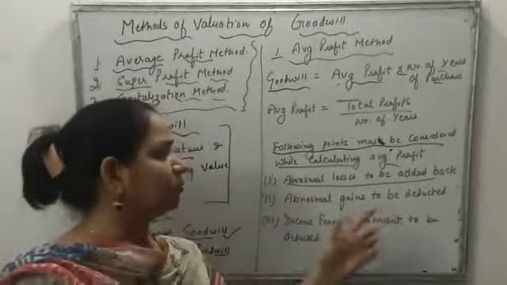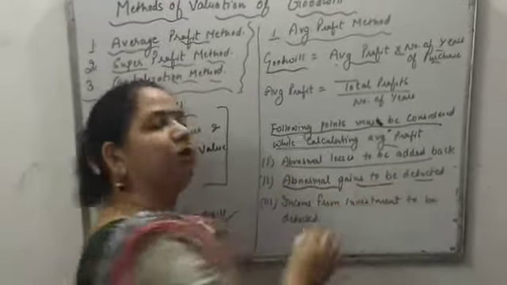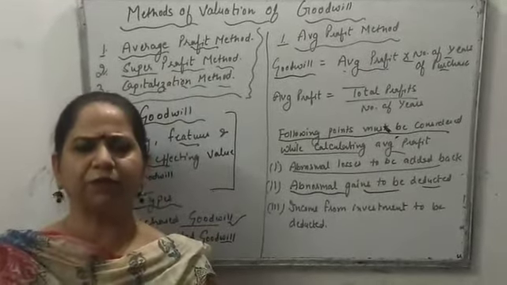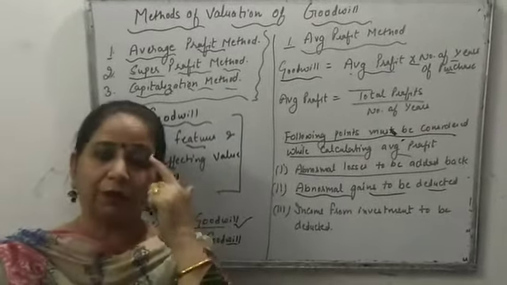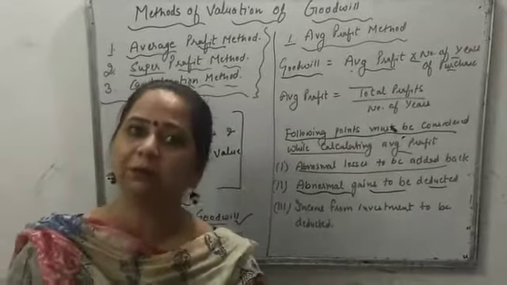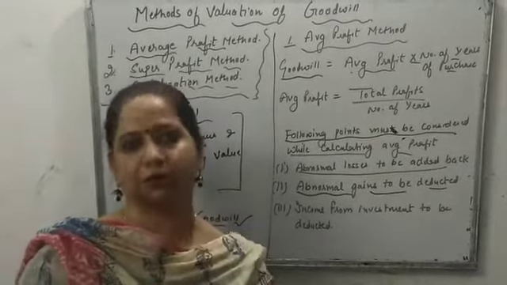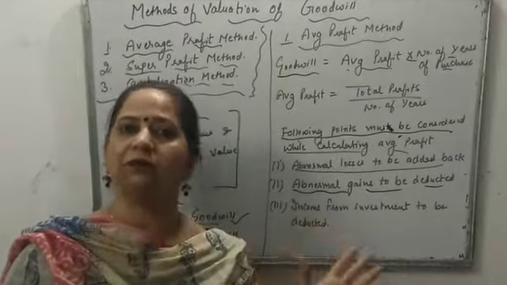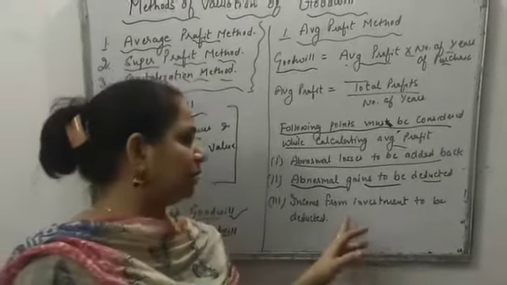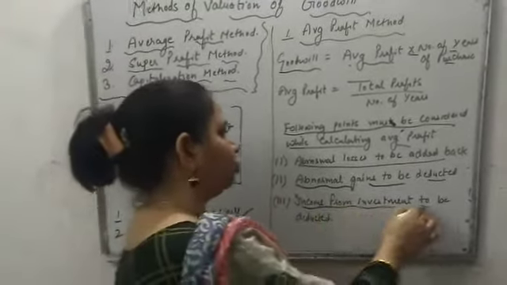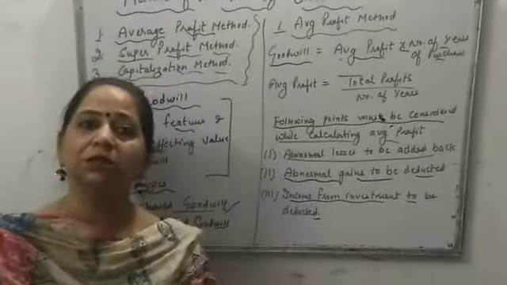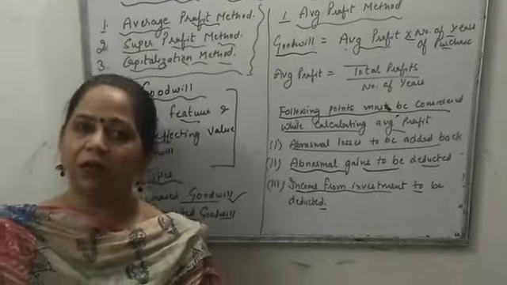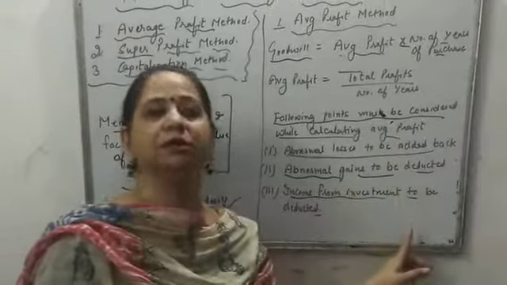The second thing is abnormal gains to be deducted. Abnormal gains means such a gain that is not recurring in nature. That means a gain that happened suddenly, because of which our profit was increased, so we deduct it back. It means we consider actual profits while calculating the average and value of goodwill. And after that, any income from investment is also to be deducted because this is outsiders' income and we do not consider it business income. So while calculating the average profit, these points must be considered.